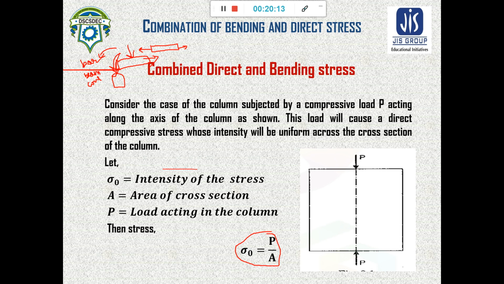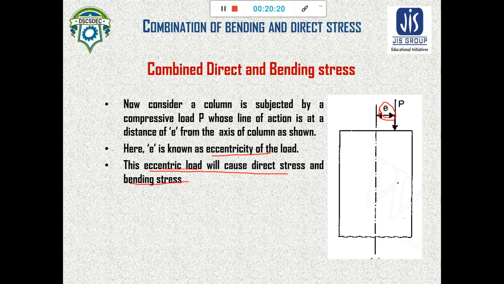That distance is known as eccentricity. Whenever there is eccentricity, this type of loading condition is known as eccentric loading. So in case of eccentric loading, it causes direct and bending stress, or the combined effect of direct and bending stress.